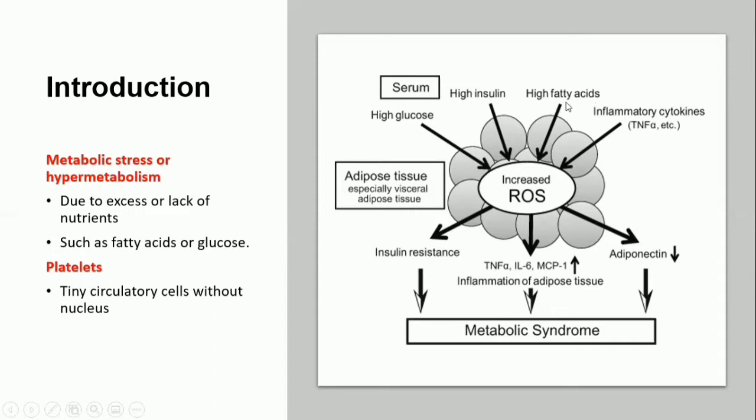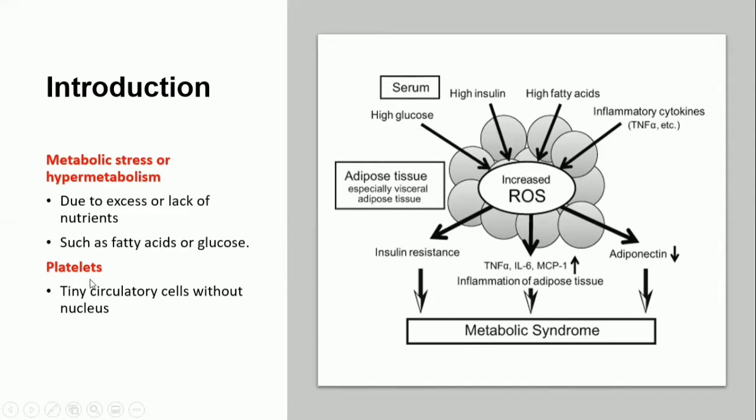High fatty acids and high glucose concentration lead to increased ROS production, which ultimately causes metabolic diseases such as obesity and diabetes. High fatty acid concentration is found in obesity, while increased glucose concentration is found in diabetes.